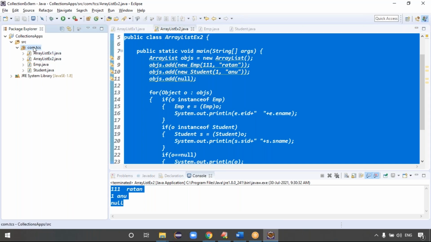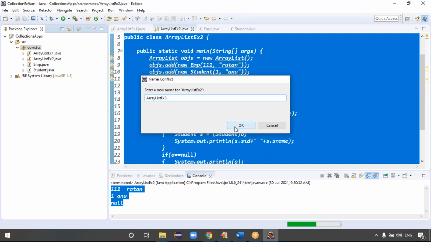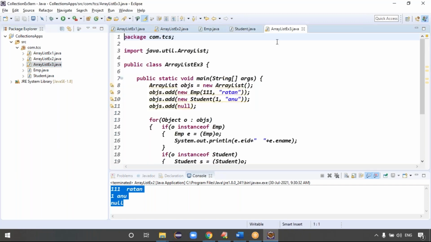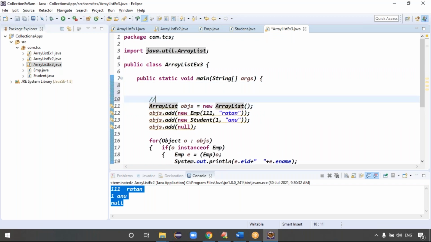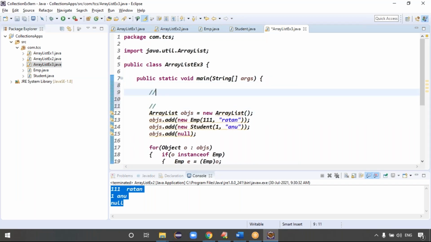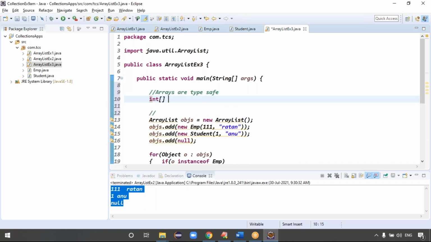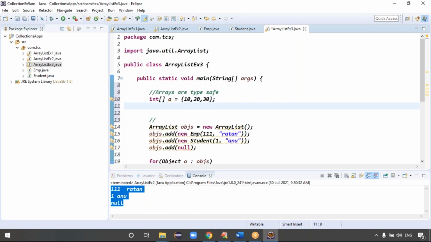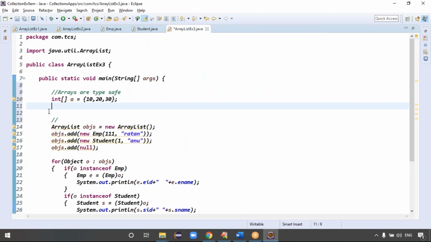Guys, arrays are type safe or not type safe? Arrays are type safe. Only one type. Exactly. So the first thing is the arrays concept. Let me write. Arrays are, observe carefully, guys, type safe. It means an integer array can hold only what type of data? Integer data only. An employee array can store only employee data